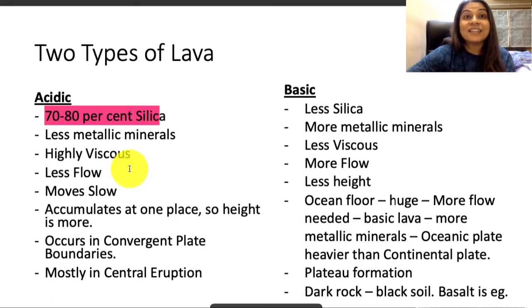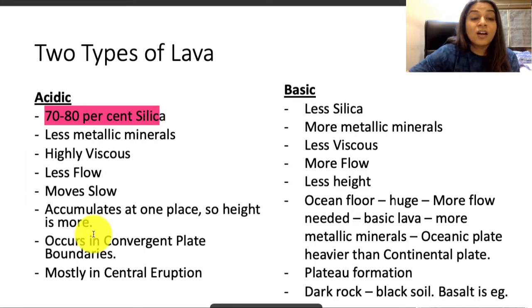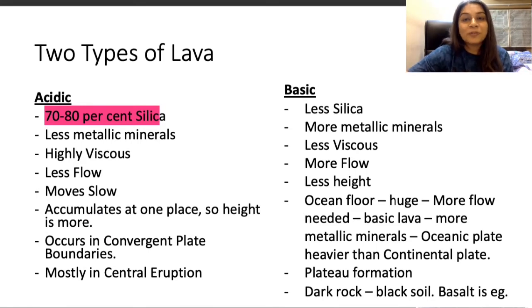That's why it has more chances of blockage and creates more pressure, and that's why it is generally more explosive, and it mostly happens in the central eruption. And since it happens mainly at converging plate boundaries, and it cannot flow much and is highly viscous, it gets accumulated at one place, on top of another.